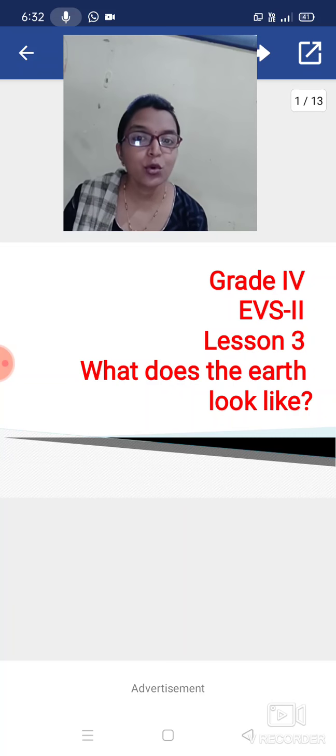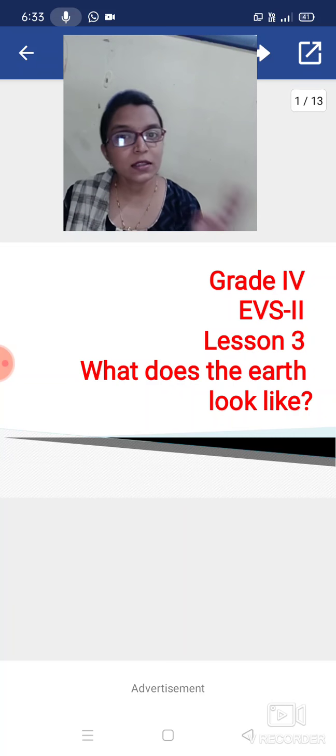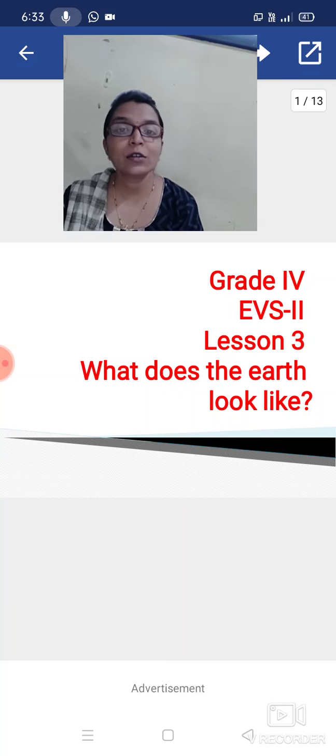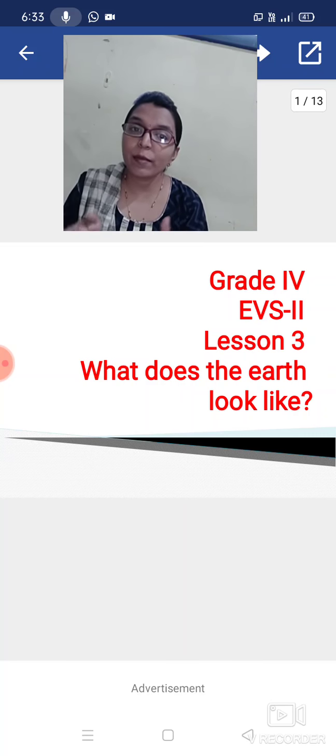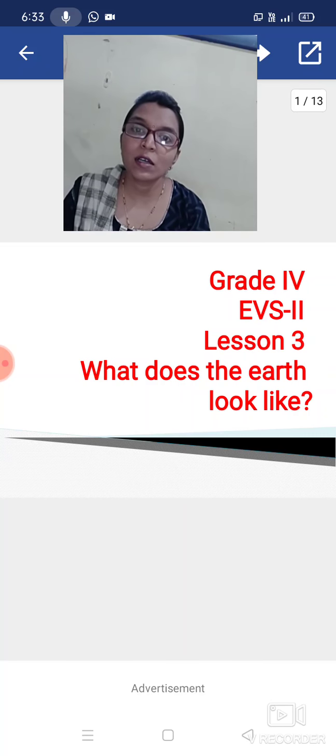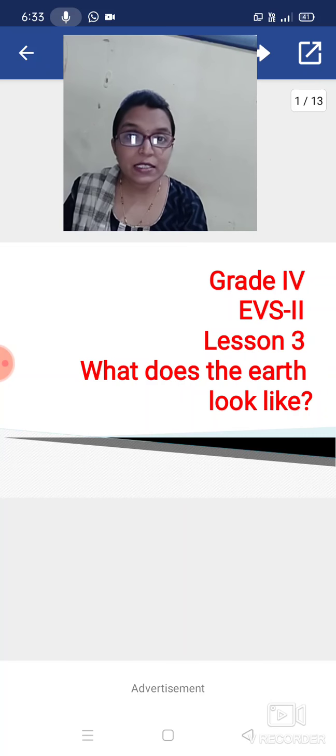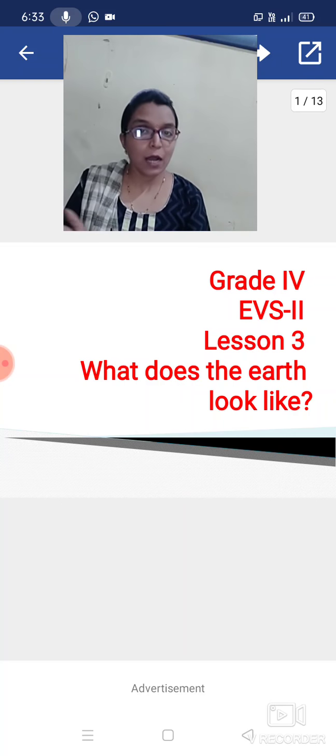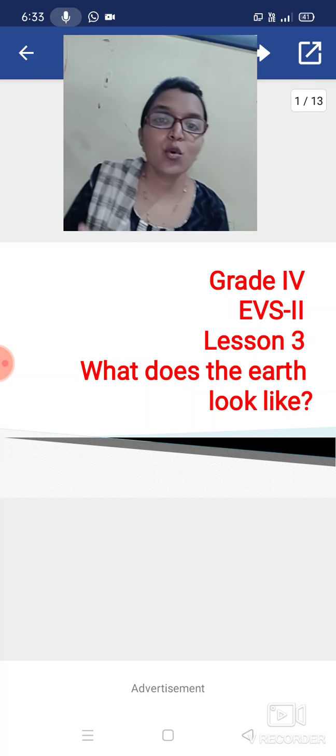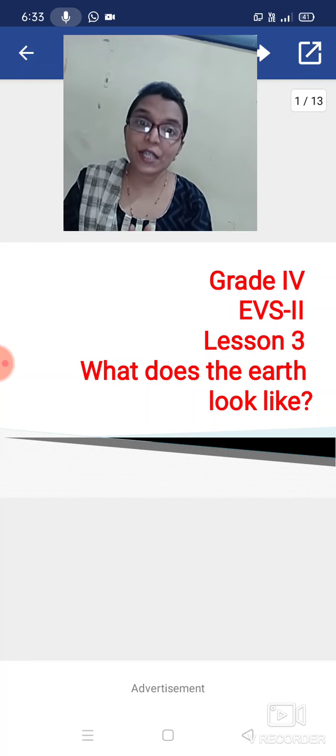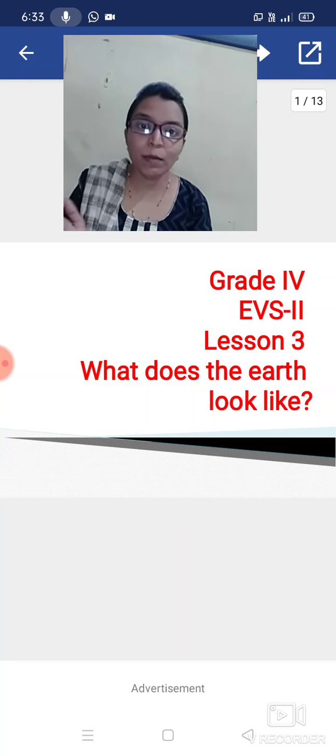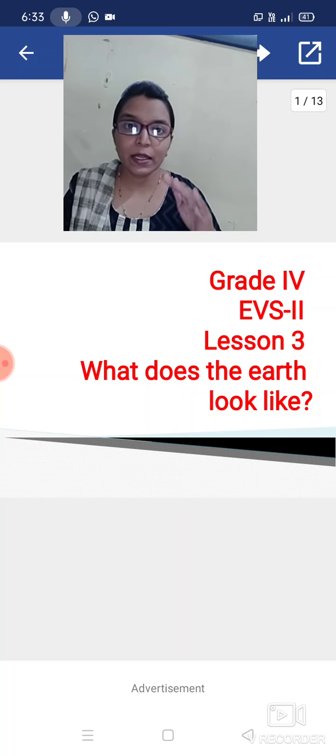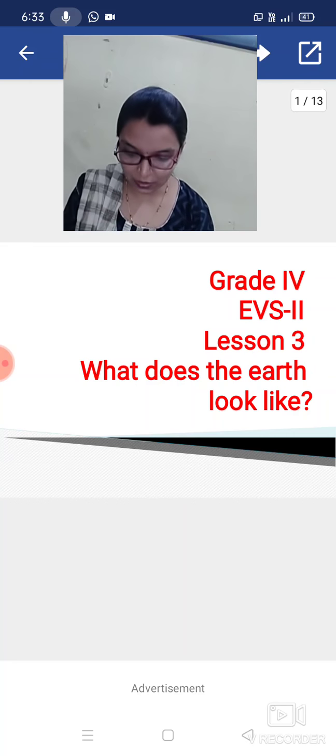And now today we are going to start the third lesson. In that there is only 3.1. The main chapter is called What Does the Earth Look Like. In the previous chapter we saw how the earth looks, that is, the shape of the earth. We have seen the shape of the earth is an oblate sphere. It is bulging at the top, like that.